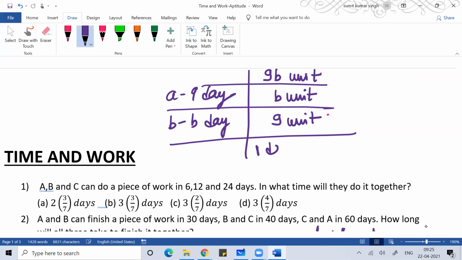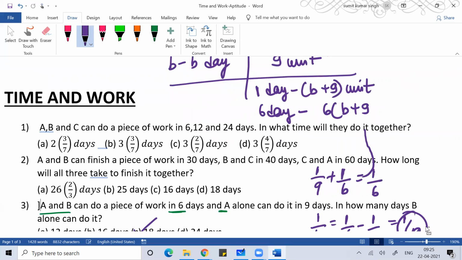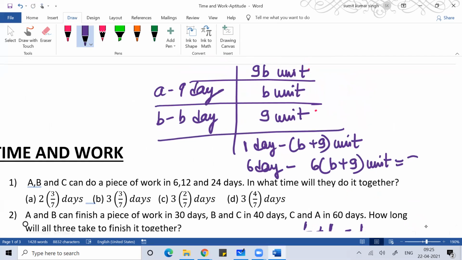So in 1 day A and B will do b plus 9 units of work, and total work they're completing in 6 days. So in 6 days they will do 6 into b plus 9 units, which is the total work. What is your total work? Total work is 9b. Solve this equation, you will get this answer.